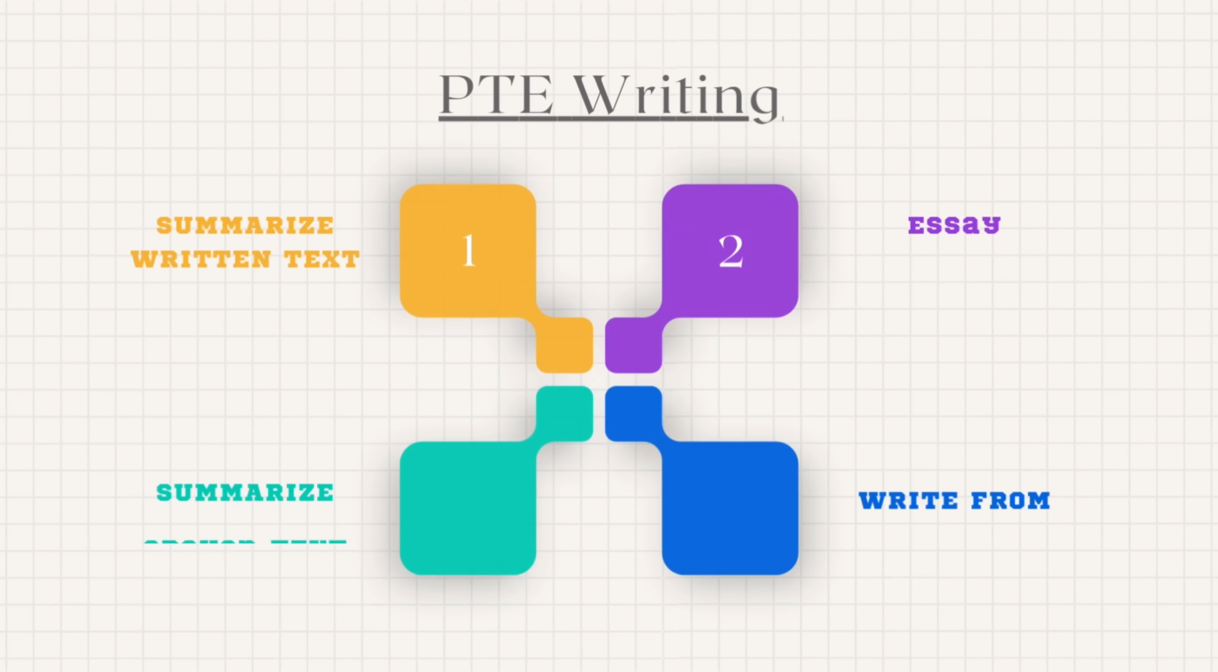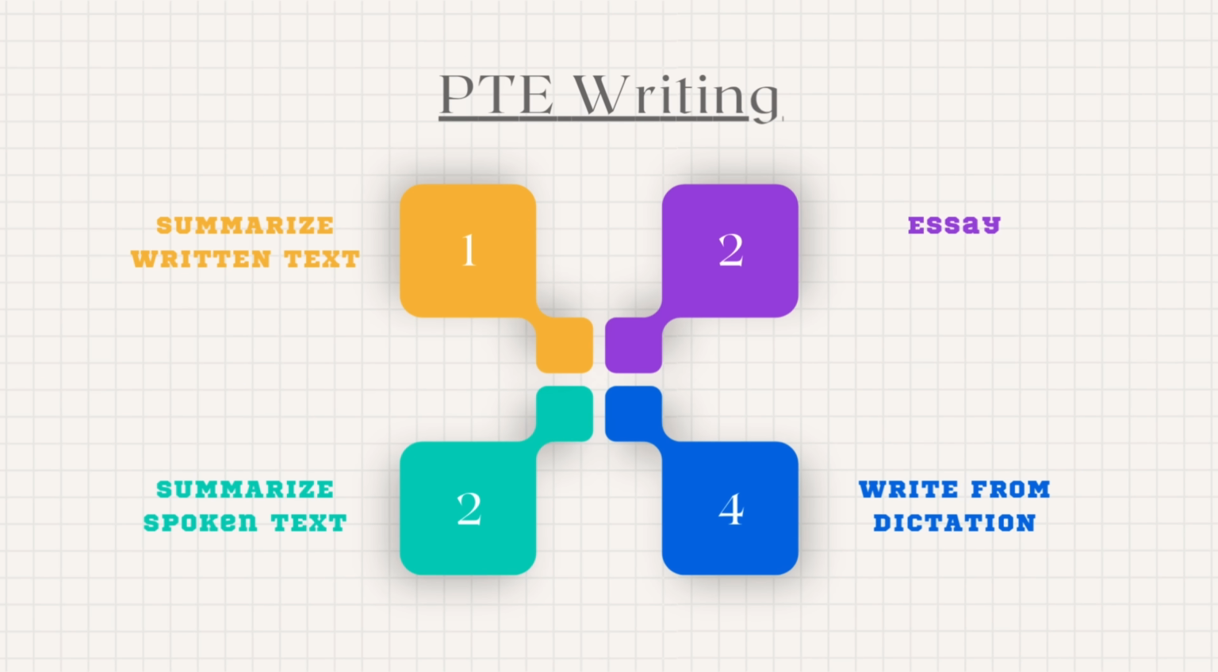The first thing is summarized written text, second is essay writing, third is spoken text, and the fourth is write from dictation. If you're perfect in all these 4, you have to get 90 out of 90 writing. But how to get that in the next 15 days? What is the plan? We will unveil.